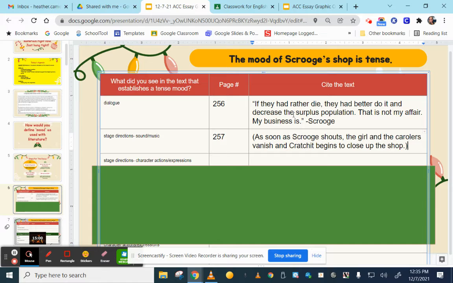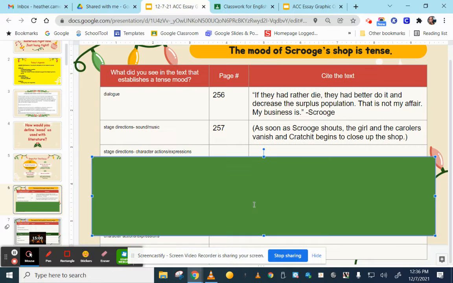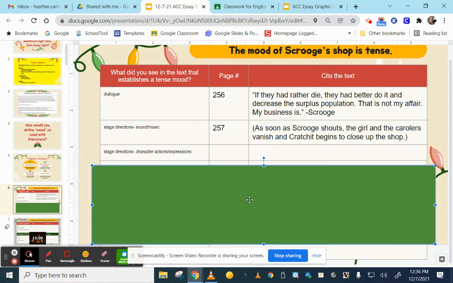That certainly does sound like it's adding to the tense mood. Scrooge is shouting, the girl and the carolers vanish. That's an interesting word choice there. And Cratchit begins to close up the shop. Okay. We're just brainstorming here. Remember, the graphic organizer is just a place for us to jot down some ideas.